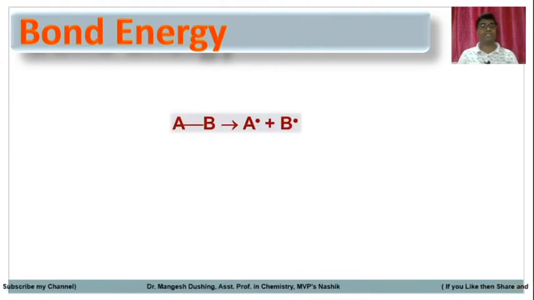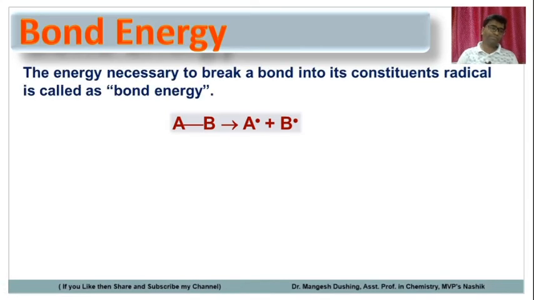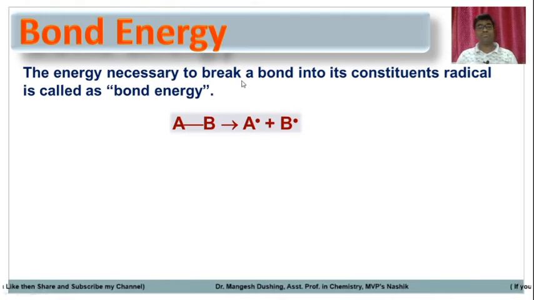So for example, this is an AB molecule. A is any atom, B is any atom bonded with this sigma bond. If you supply some energy, this sigma bond will break and form these radicals. Whatever energy is required to break this sigma bond and form radicals, that energy is called bond energy or bond dissociation energy. So the energy necessary to break a bond into its constituent radicals is called bond energy.